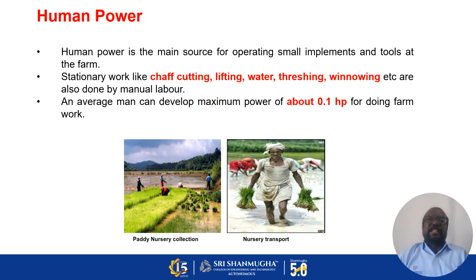That means we are using human power for the above operations. The average man can develop maximum power of about 0.1 HP. HP means horsepower for doing any type of farm work.